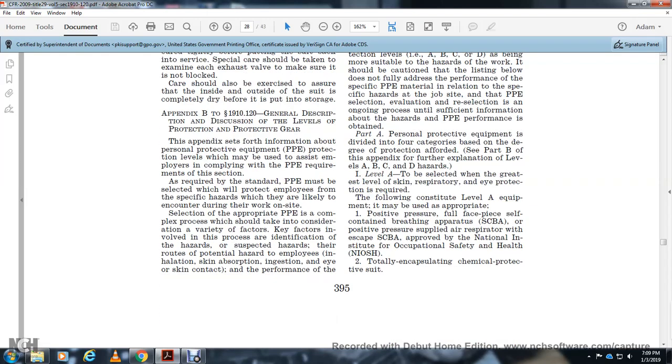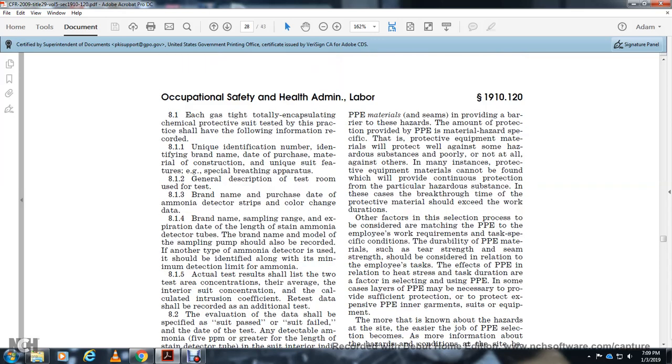Selection of the personal protective equipment should take into consideration the various factors of the hazards, such as the routes of potential exposure of the employee: inhalation, skin absorption, ingestion, and eye or skin contact. The performance of the personal protective equipment material is the barrier, and the amount of protection provided varies. The specific protective equipment material may work well against some hazards, but poorly or not at all against others, and more sensitive protective equipment material cannot provide continuous protection. Particular materials have something to indicate breakthrough, and the breakthrough time of the protective material should exceed the work duration.